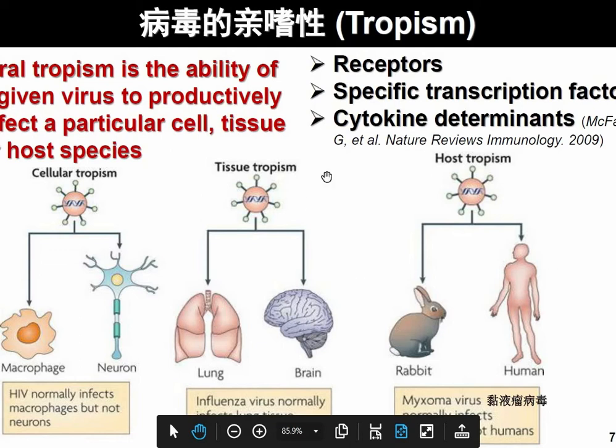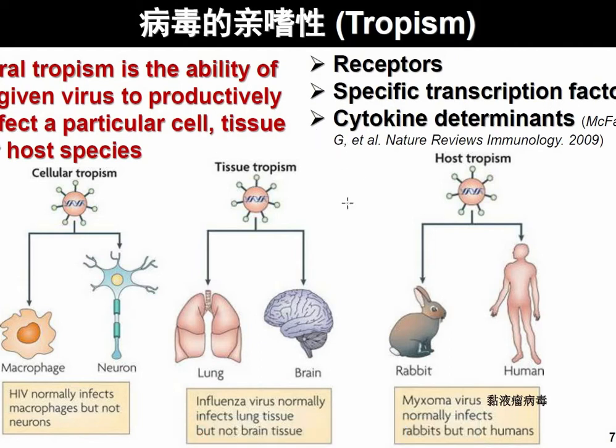On what things does it depend? It depends on these three things: receptors, what kind of transcription method is there, and cytokine determinants, meaning what kind of antibody and antigen is there. It depends on that.